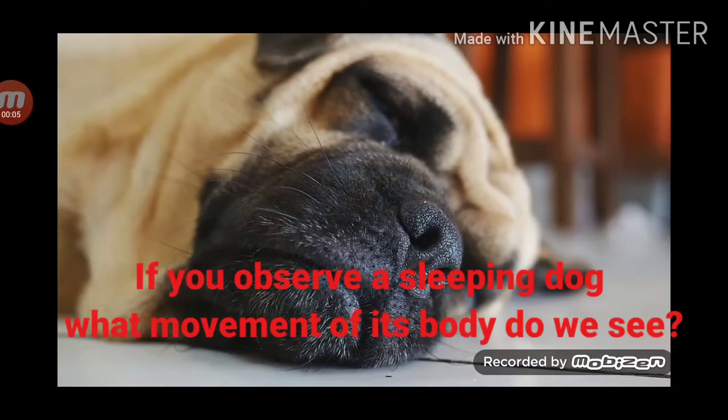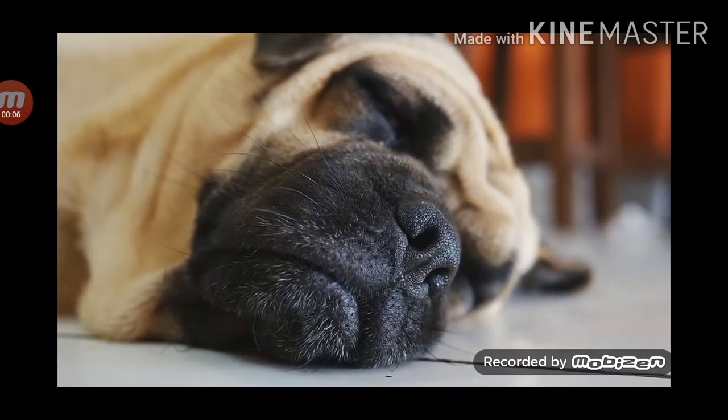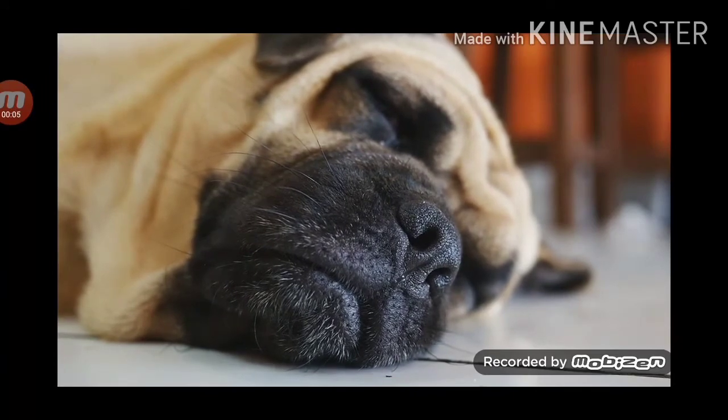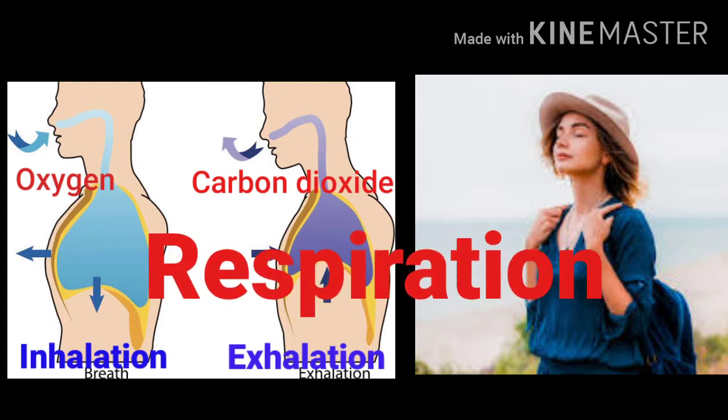If we observe a sleeping dog, what movement of its body do we see? We see the belly moving up and down continuously and rhythmically. Living things need oxygen in order to live. Inhaling oxygen and exhaling the carbon dioxide formed in the body due to the use of oxygen is called respiration.